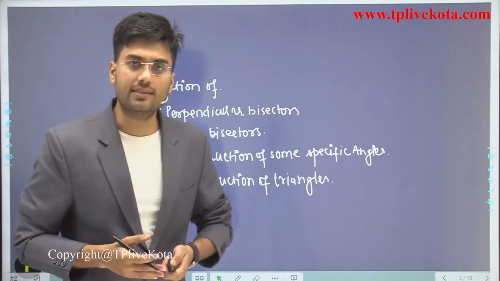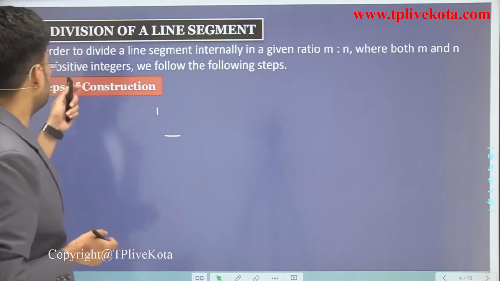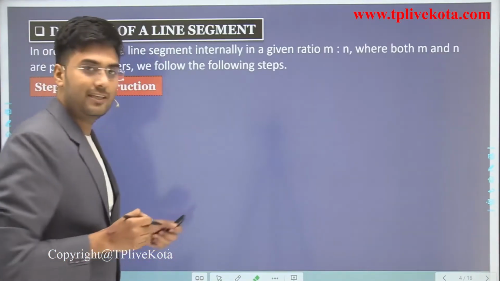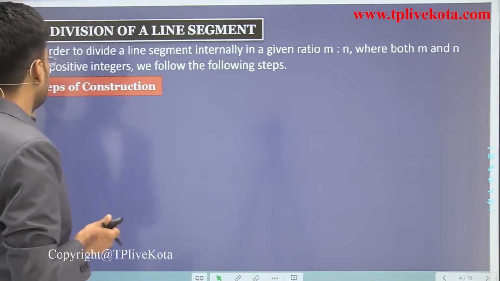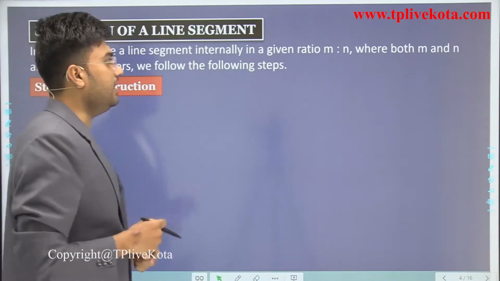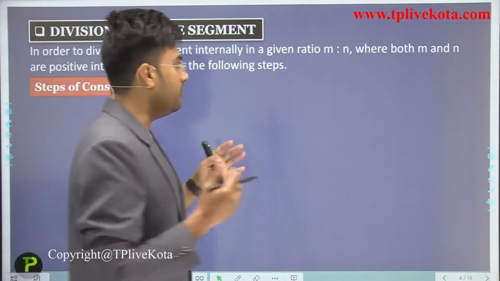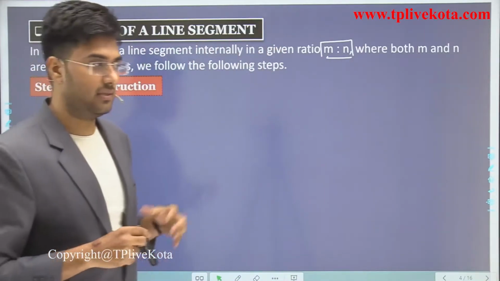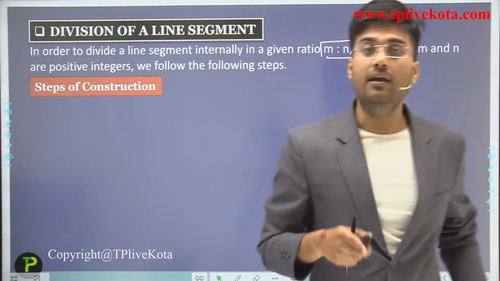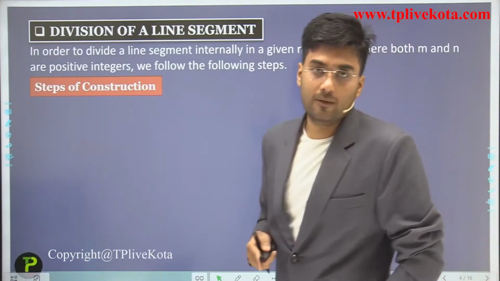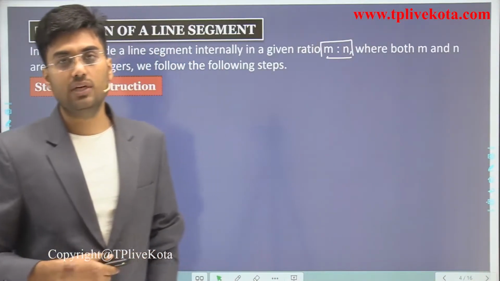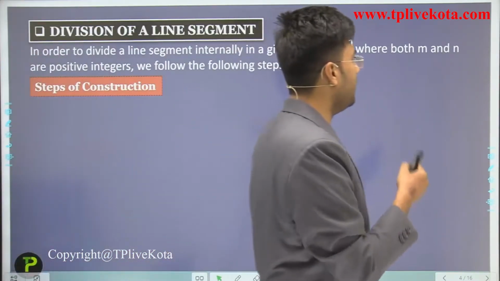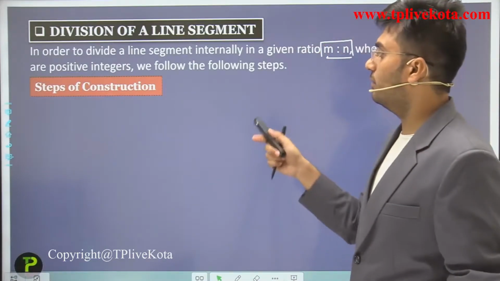So students, let's start this lecture with construction of division of a line segment. Clear? In order to divide a line segment internally in a given ratio m:n, we have to divide the line segment internally. In coordinate geometry we discussed division of a line segment and the section formula. Here both m and n are positive integers.